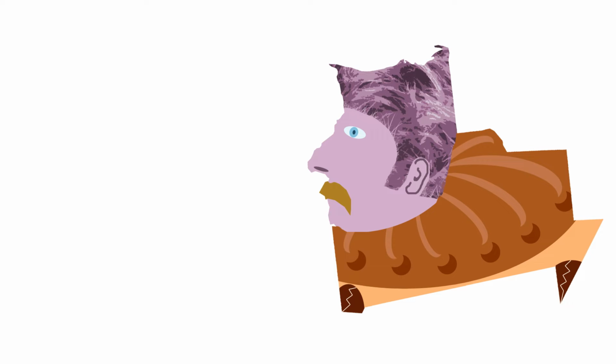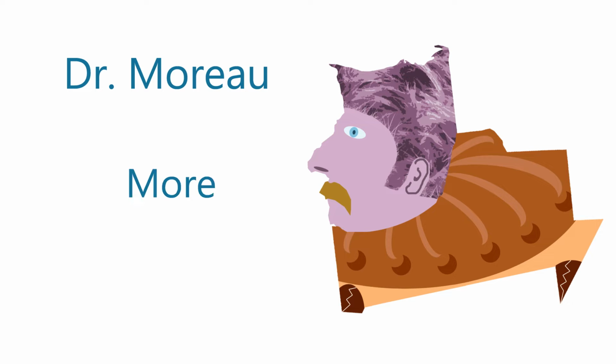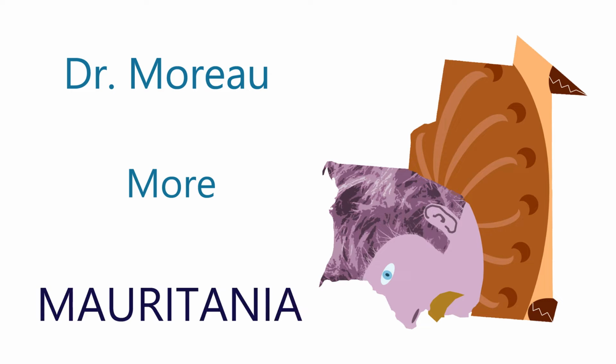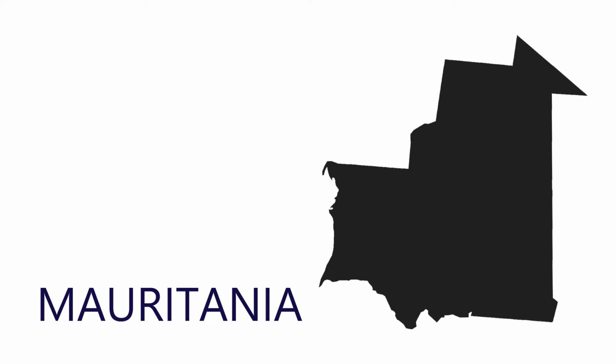This shape looks to me like it has toppled over, so let's put it back on its side. And it looks like a face up in the top left, and I imagine that it has been attached to a crab's body, and so it's crawling along on these crab pincers, but it's far too heavy. It has been created by Dr. Moreau, but he has put more weight in the top, and so it topples over, and that helps me remember Mauritania. So when I see that toppled over crabman from Dr. Moreau, I think Mauritania.